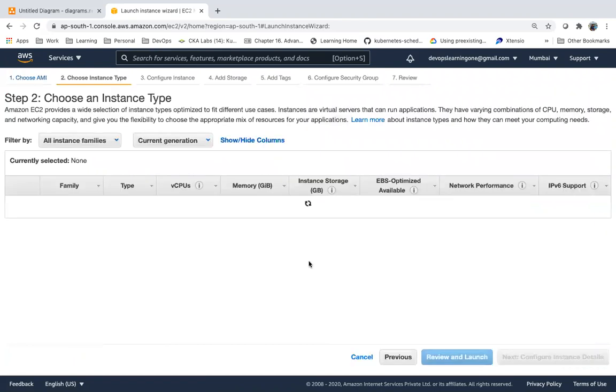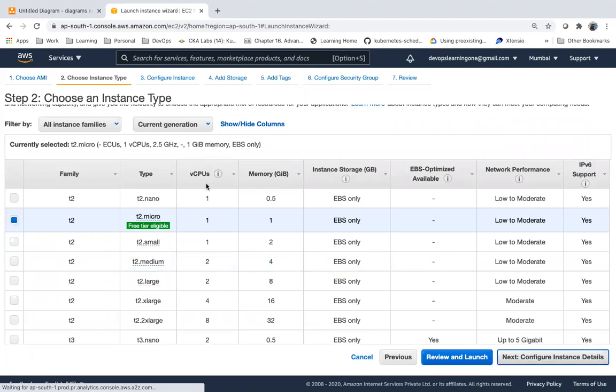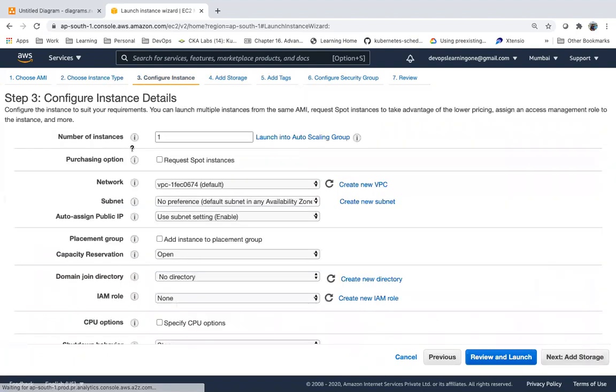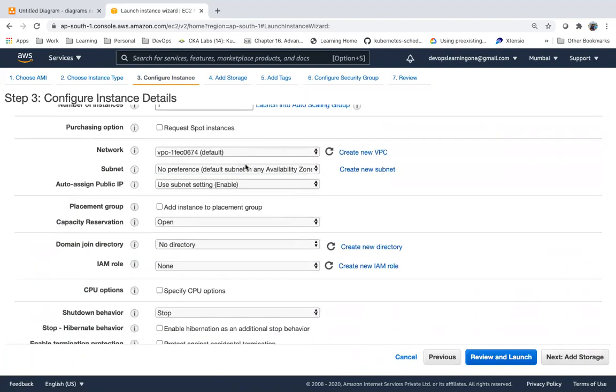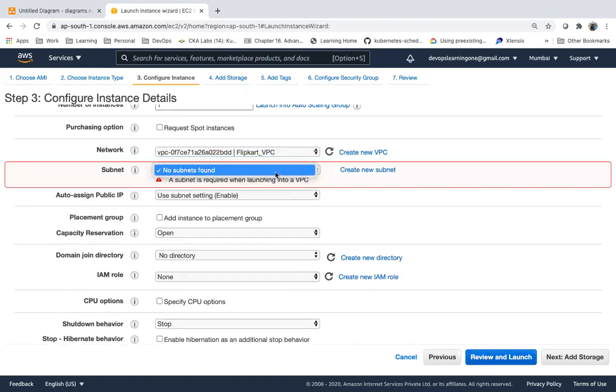I selected the AMI and the instance type. Now here, the network. Now I see this VPC. Let me select this. Now, do you see, is it allowing? What is required?